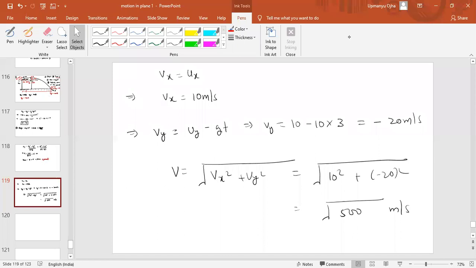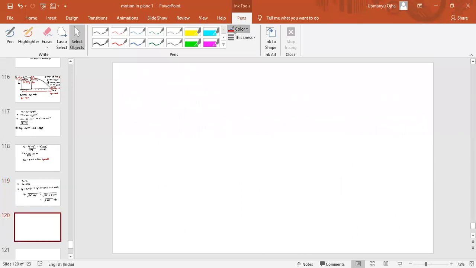Now one more case is there in oblique projection from the height. Now can you solve that? I'm just giving you the concept there. Again, take the height as 10 meters. Now we have an oblique projection.